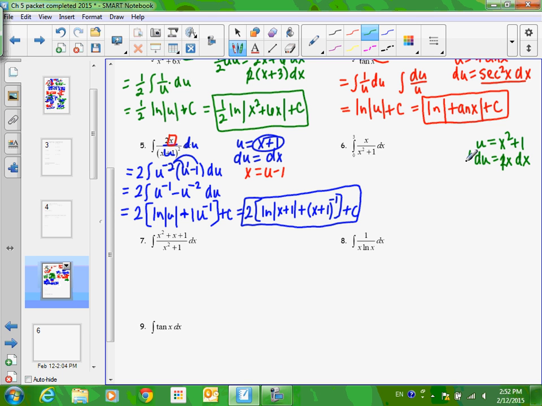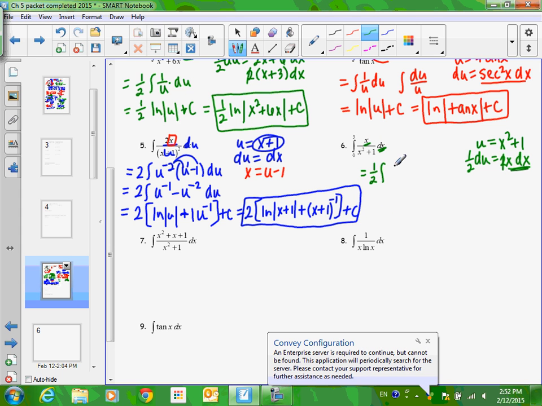Of course, we're just going to move that 1/2 over. Go 1/2. And I got an x and a dx here, and I got an x and a dx in my problem, so that worked out really well. This becomes 1 over u, the x and the dx become du.